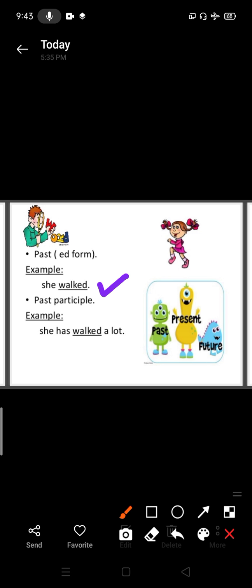These are all the past forms of the verb. And past participle, like she has walked a lot. Past participle is used while using perfect tenses: present perfect tense, past perfect tense, future perfect tense. If we are using these tenses, we will use the past participle form. Like here we have used has with walked.